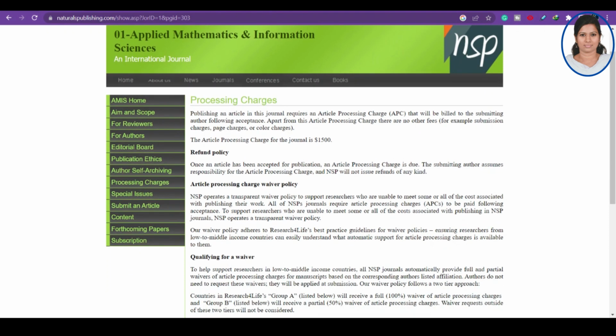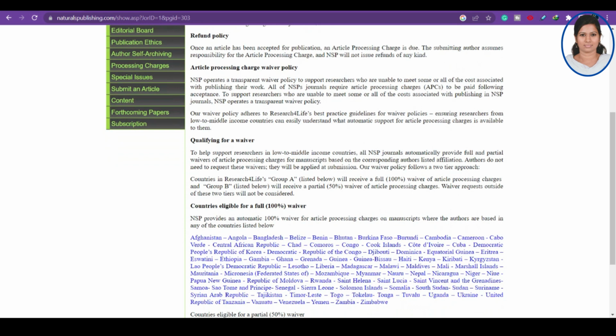Once an article has been accepted for publication, an article processing charge is due, so we have to pay the article processing charge. They have an article processing charge waiver policy as well, so you can try to waive off the charges. I have already uploaded a video on my channel about how to apply for an article waiver. You can simply write a mail to the editor in order to waive off the article processing charge. Who is really qualified for the waiver?